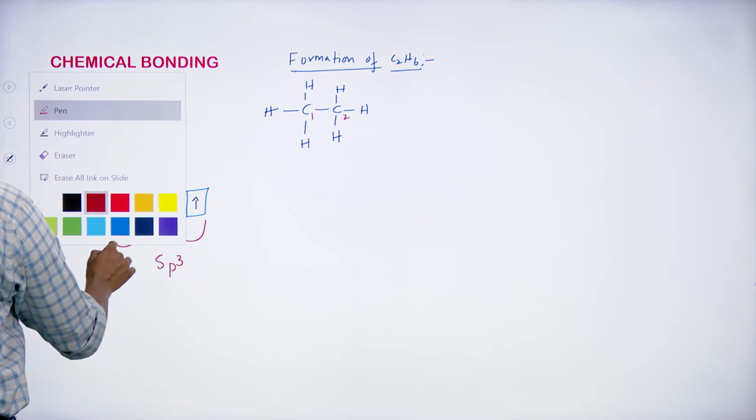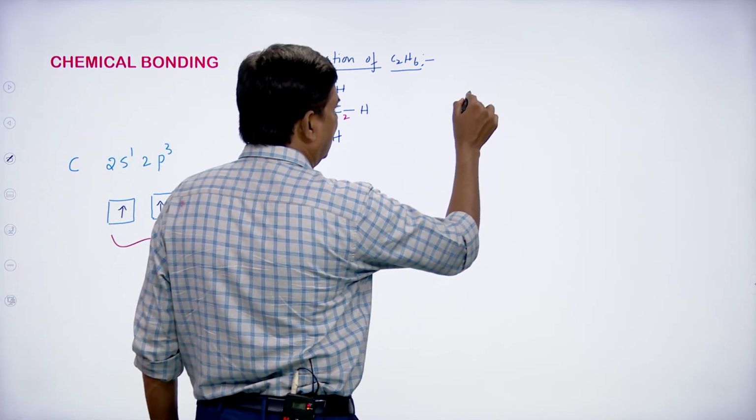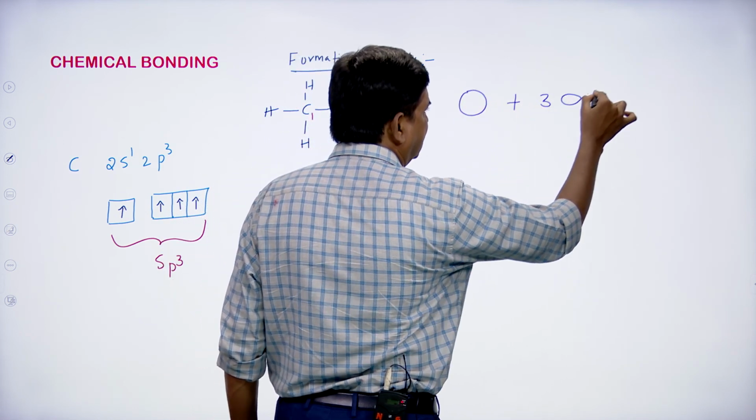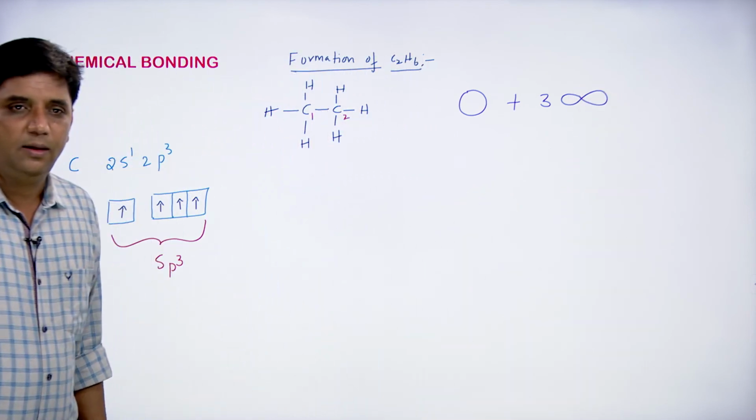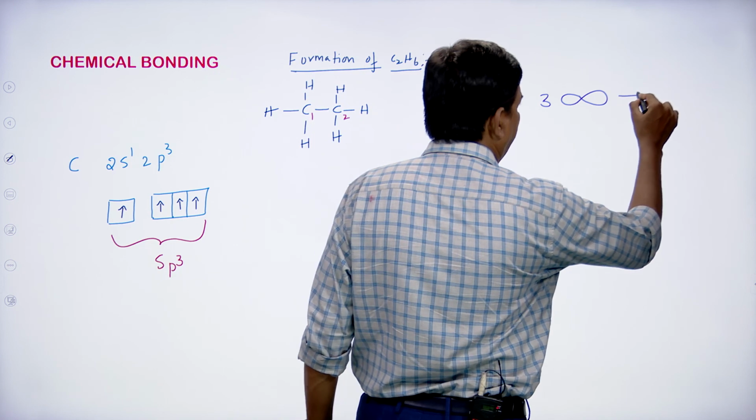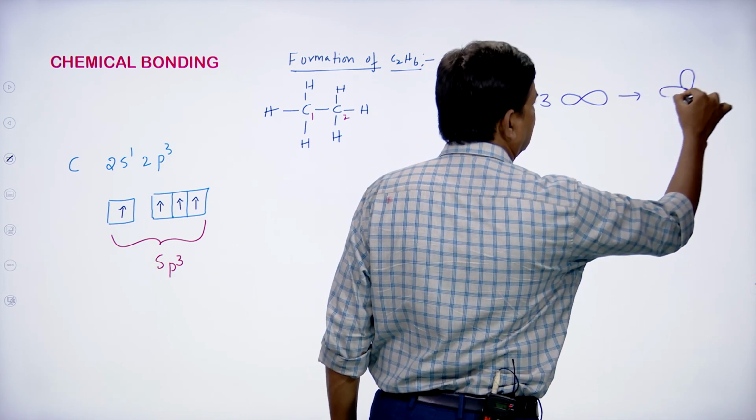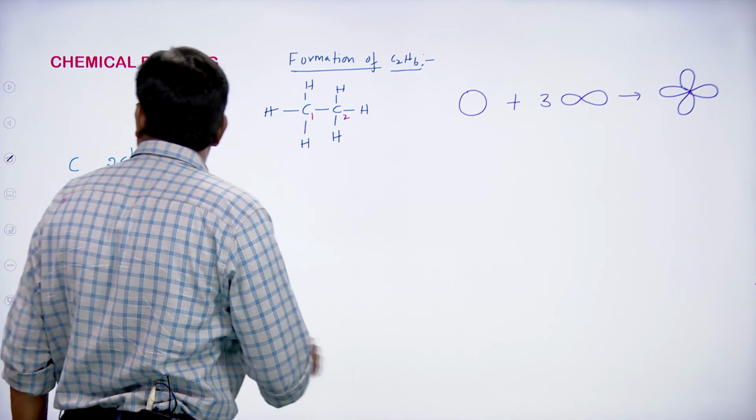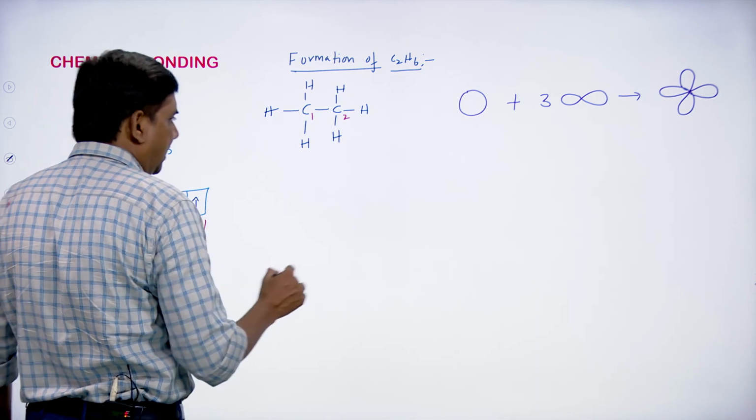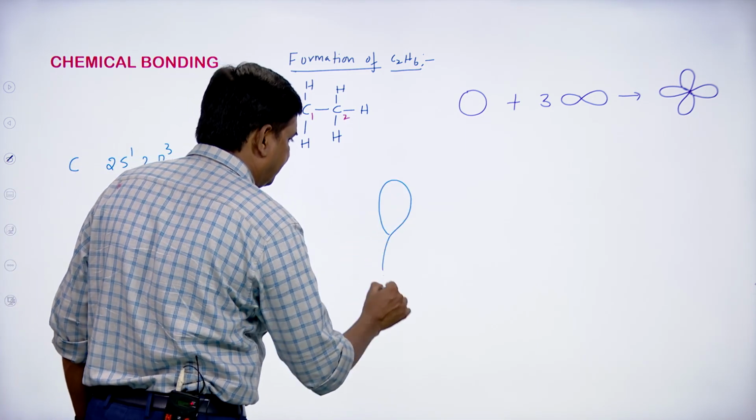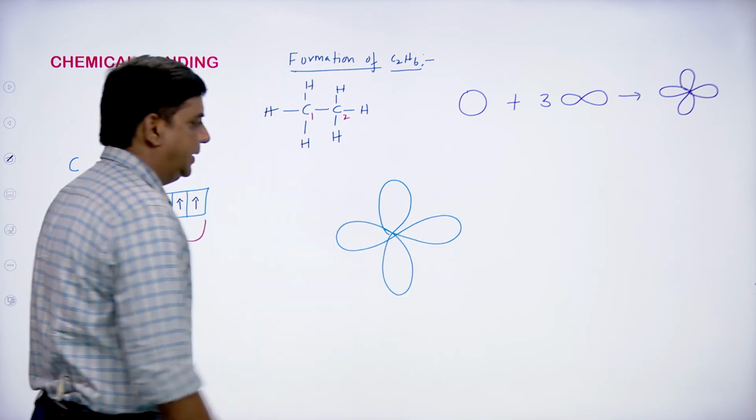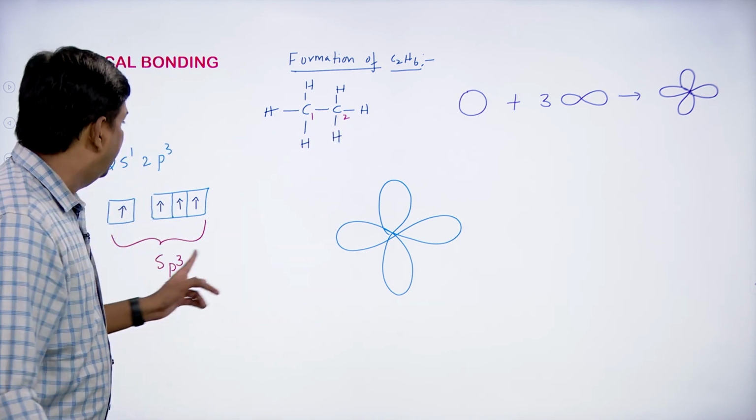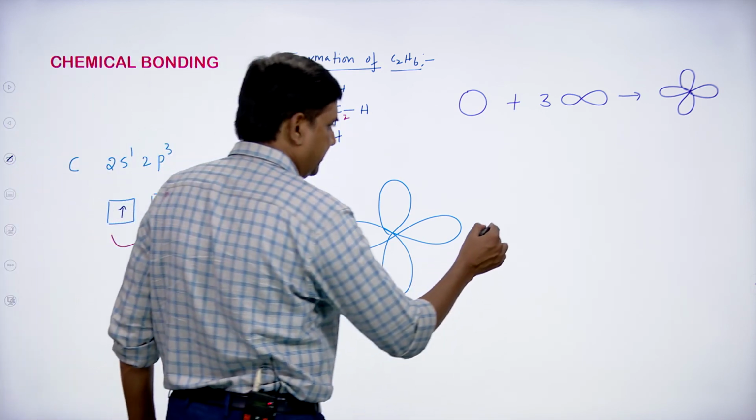That means one s orbital and 3p orbitals take part in the hybridization like this and form 4 sp3 hybrid orbitals. So now each carbon forms the 4 sp3 hybrid orbitals. Let us say this is the hybrid orbitals of carbon 1. Like this is the C1, and C2 also undergoes the same hybridization and there will be overlapping between the orbitals.